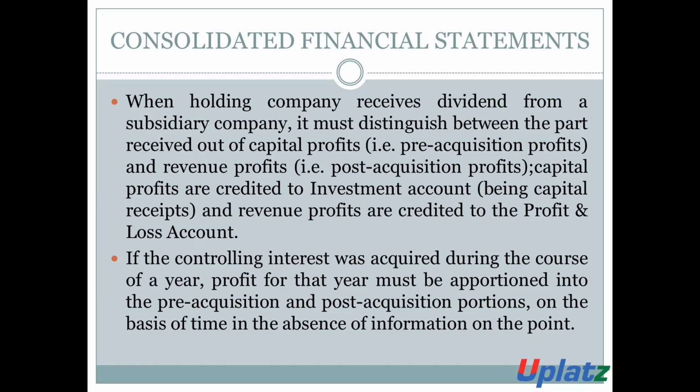If the controlling interest was acquired during the course of the year, then the profit for that year must be apportioned into pre-acquisition and post-acquisition portions on the basis of time, in the absence of information on the point.